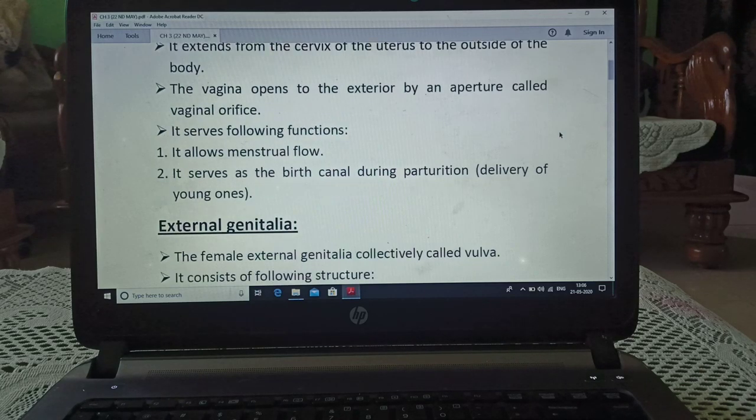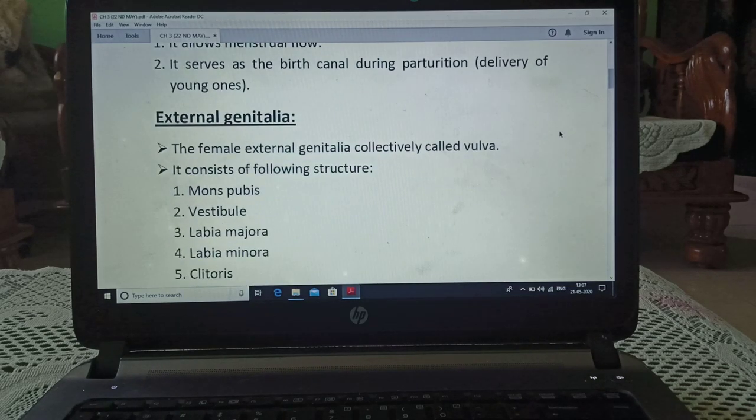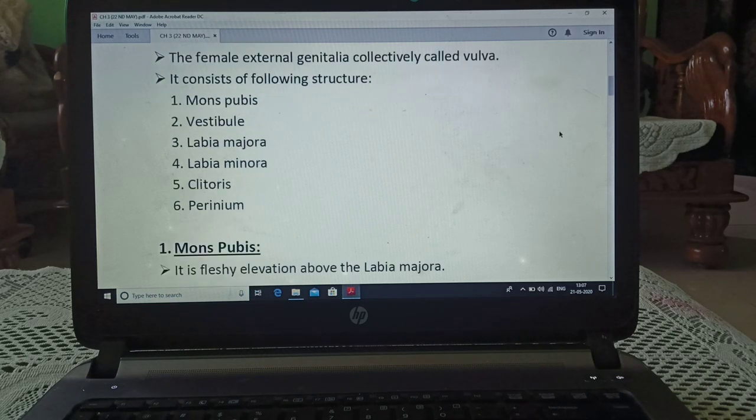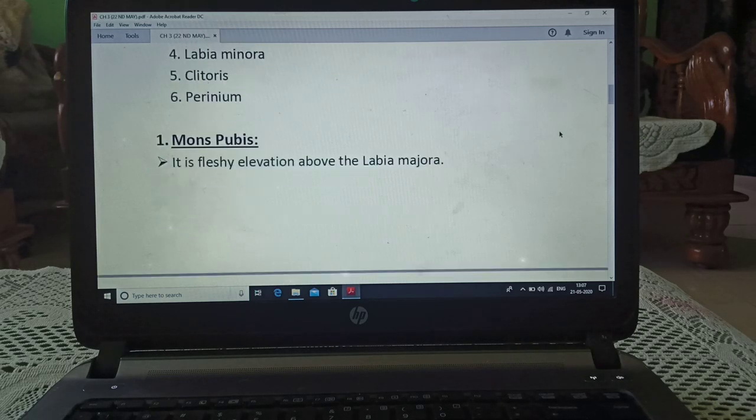It has many functions. It allows menstrual flow. It serves as the birth canal during parturition, means delivery of young one. External genitalia. The female external genitalia, collectively known as vulva. It has many parts: mons pubis, vestibule, labia majora, labia minora, clitoris and perineum.